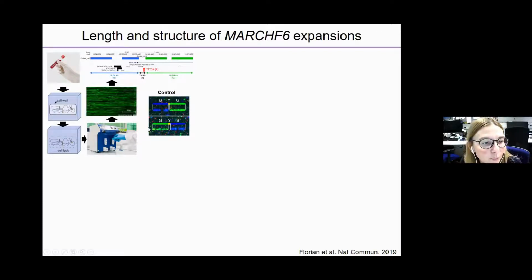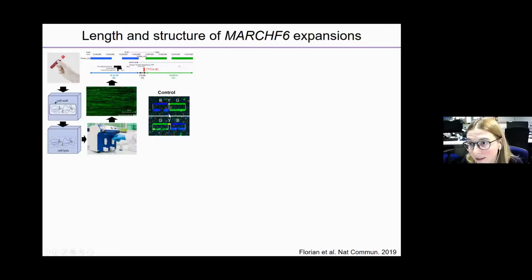You extract very long fibers and comb them on coverslips, and then you simply do fluorescent in situ hybridization. We labeled the flanking regions of the expansion in blue and green, and we also labeled the TTTCA part, the pathogenic part of the expansion, in red.